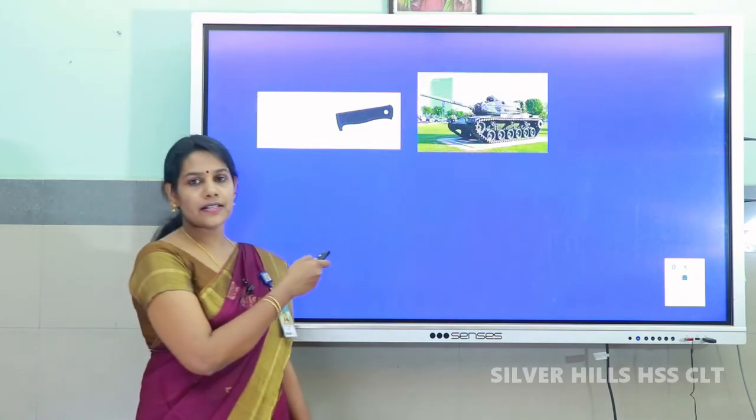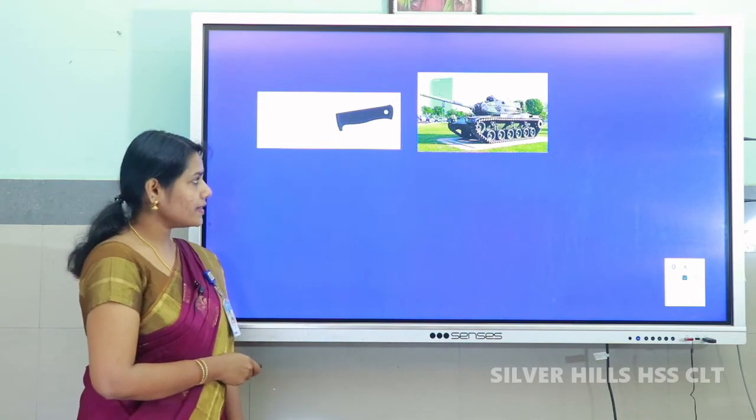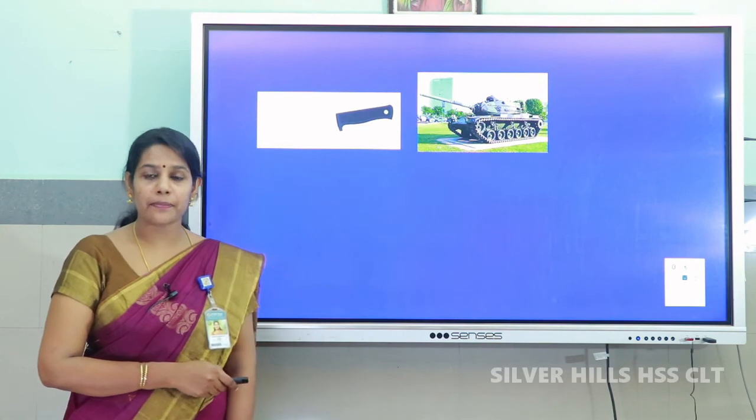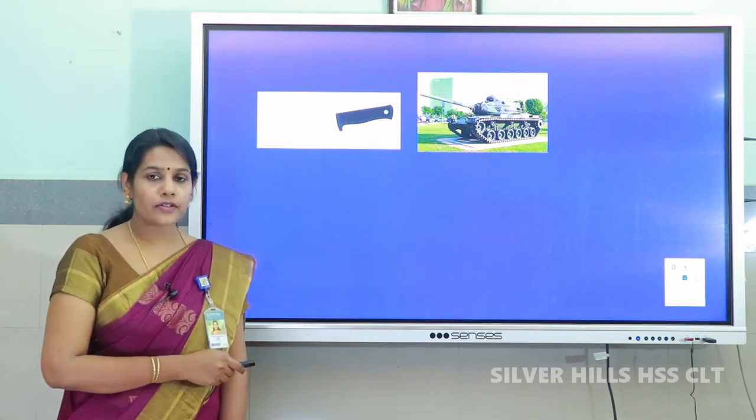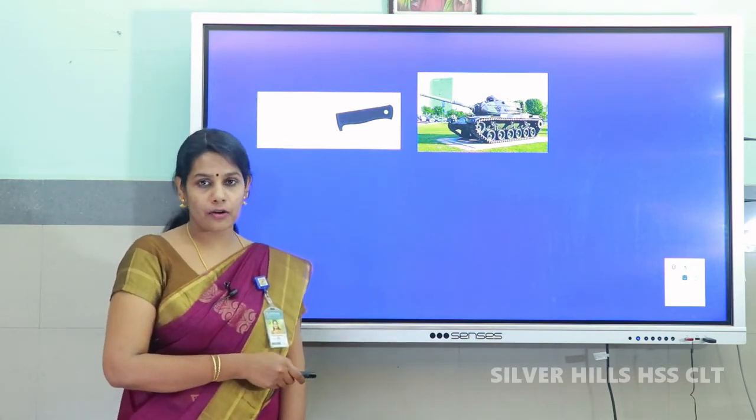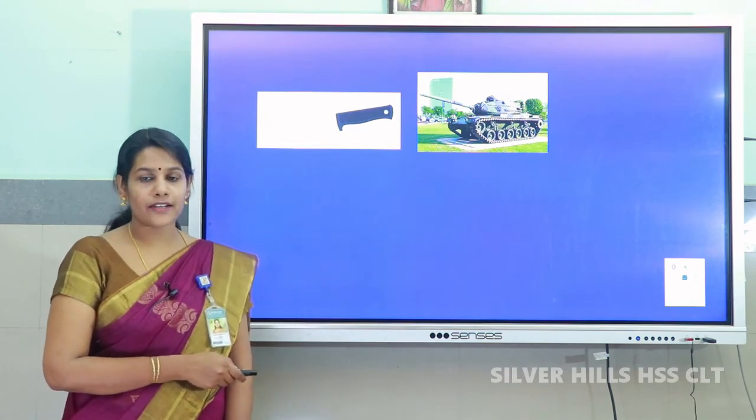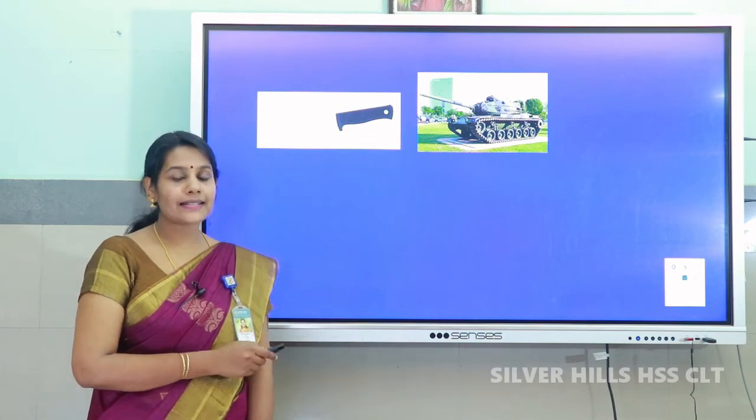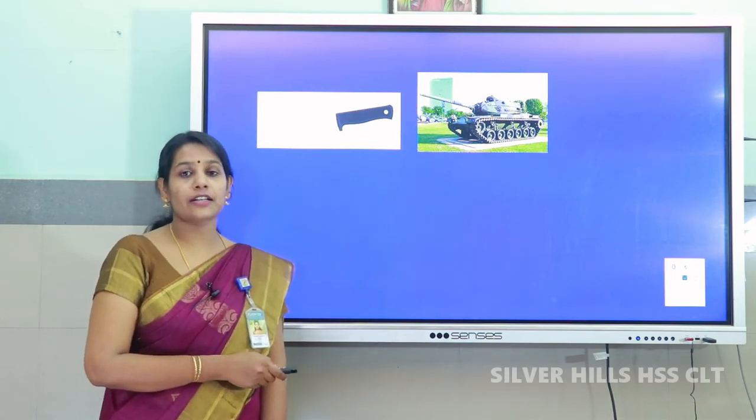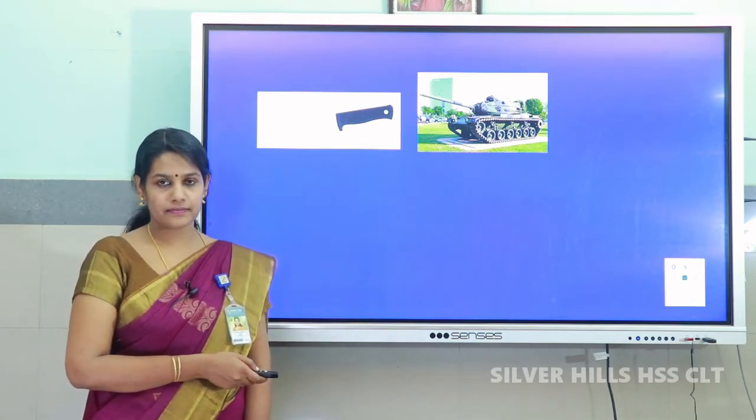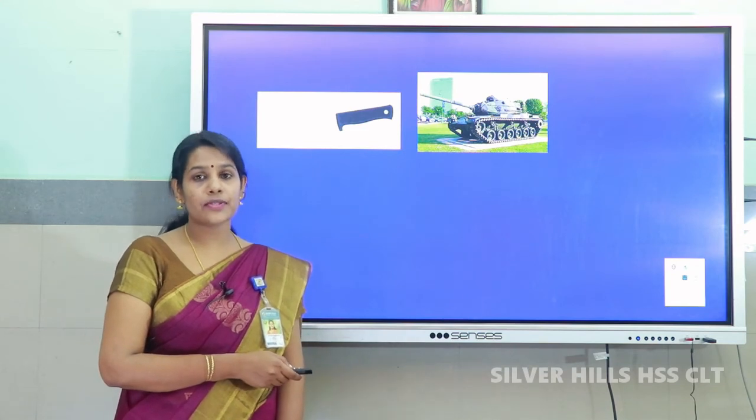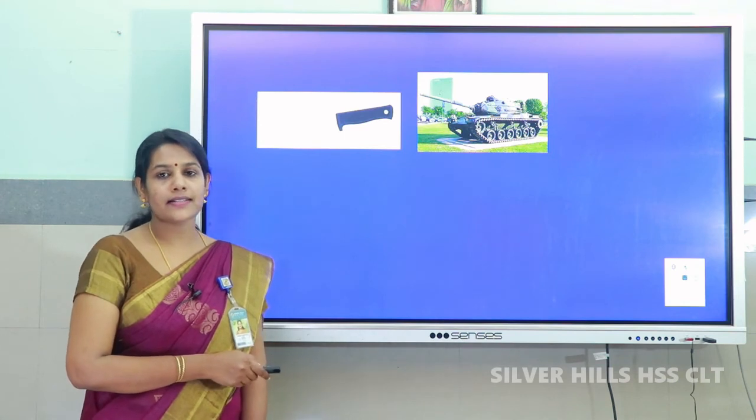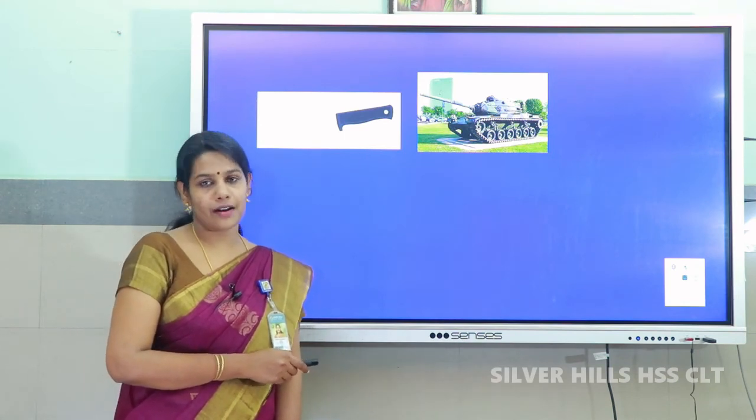Now, see the second picture. This is an army tanker. Army tankers are very heavy and they exert very high pressure on the ground. So, in order to reduce the pressure on the ground, they are made to move over steel tracks called caterpillar wheels. As a result, the area of contact with the ground increases. This helps to reduce the pressure on the ground and avoids sinking of the wheels into the ground.